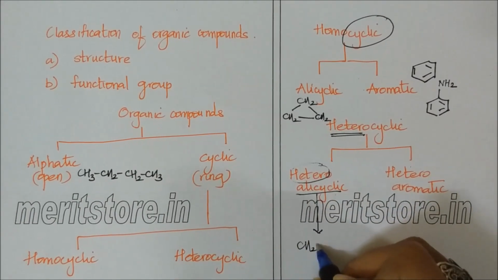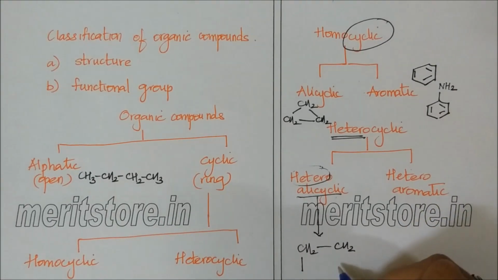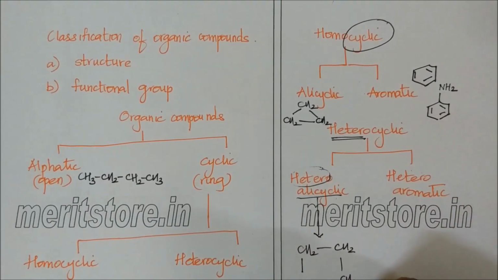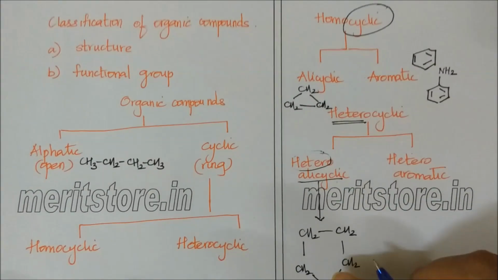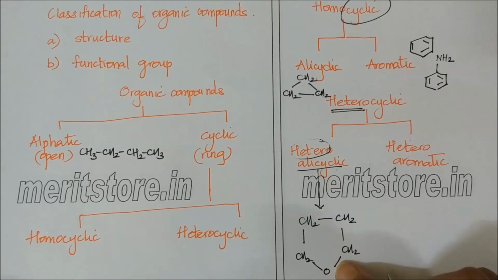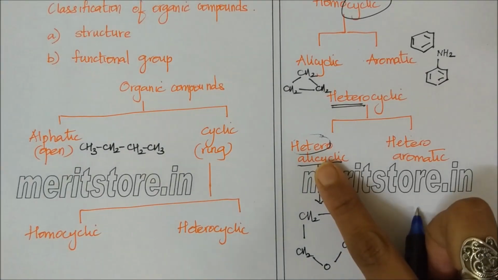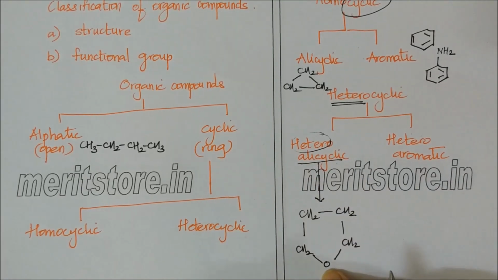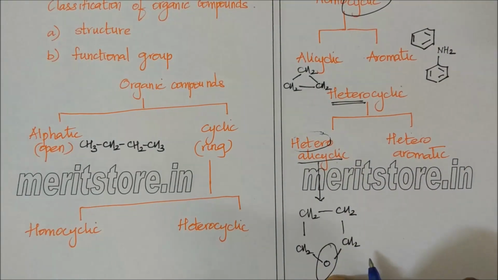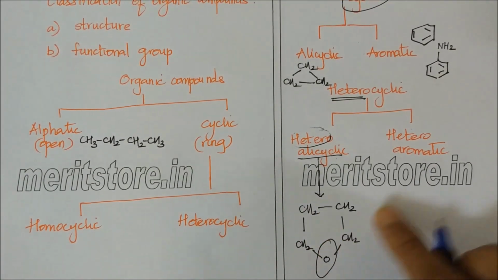So I can have a compound, this compound is called tetrahydrofuran or THF. It is a heterocyclic alicyclic compound because it consists of a heteroatom which is oxygen and there are only single bonds.